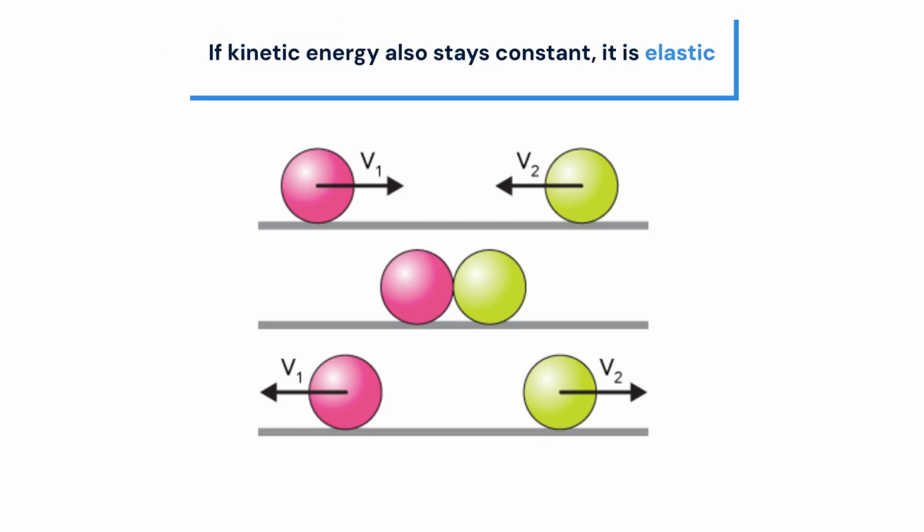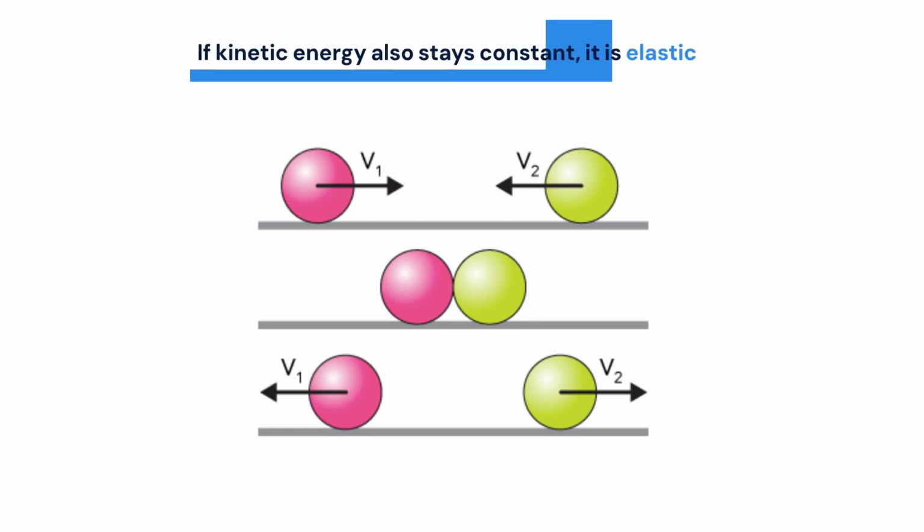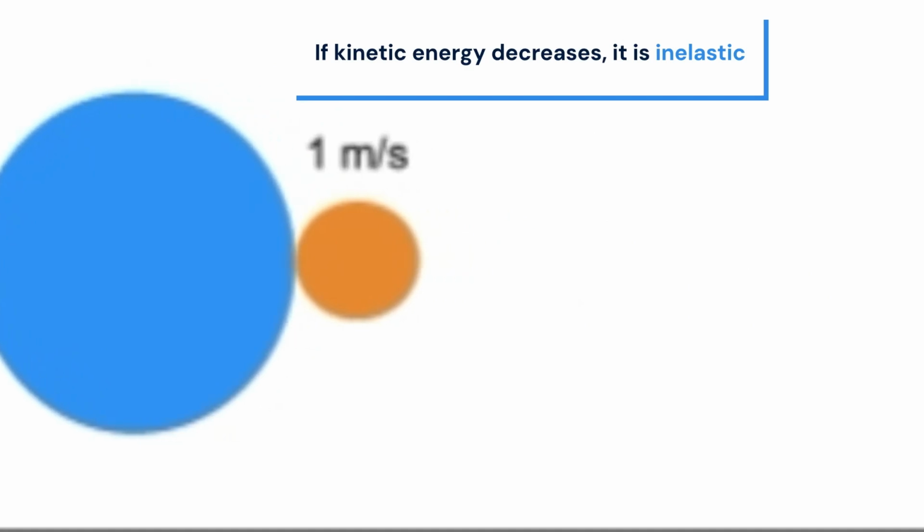So in simple words, in every collision momentum stays constant. If kinetic energy also stays constant, it is elastic. If kinetic energy decreases, it is inelastic.